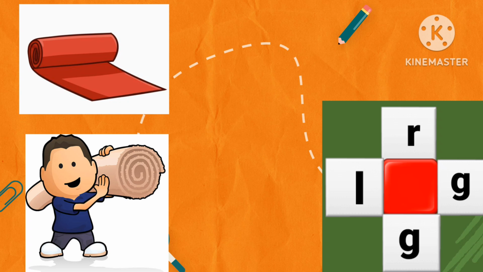Letter U. So you have to drop letter U to complete both the words rug and lug. What is the meaning of lug? Lug means to carry or drag something very heavy or bulky with great effort. For example, Tim began to lug the big rug down the stairs.